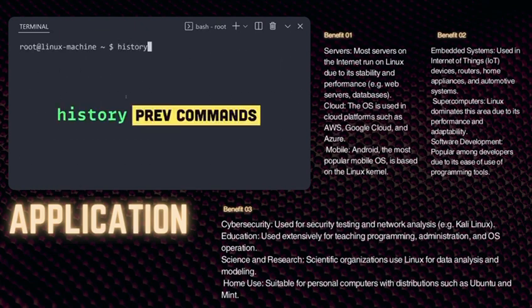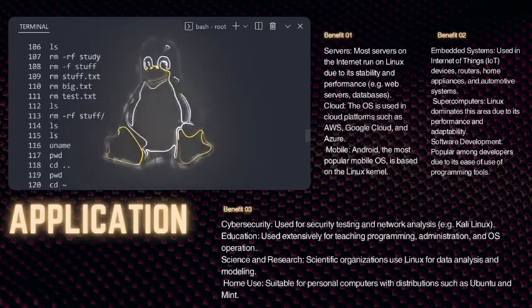We just went through a bunch of commands. Let's recap everything with history. This has been Linux in 100 seconds.